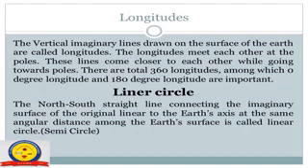Now, the longitude circle. What is a longitude circle? The north-south line connecting places on the surface of the earth at the same angular distance from the earth's axis is called a longitude circle, or you can say a semicircle.